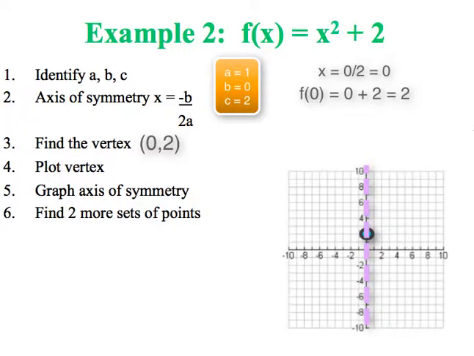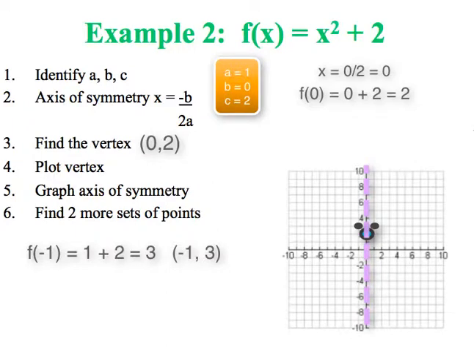So if I plug in negative 1, I end up with 1 plus 2, which is 3. So my next point is at (negative 1, 3). And because that point is just 1 space to the left of my axis of symmetry, the mirror image would be 1 space to the right.